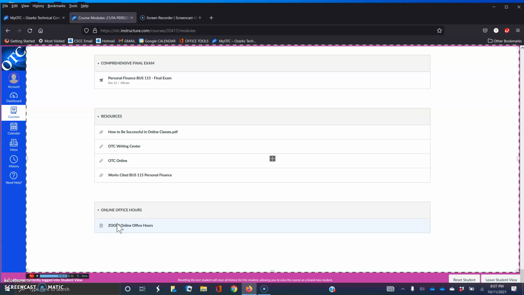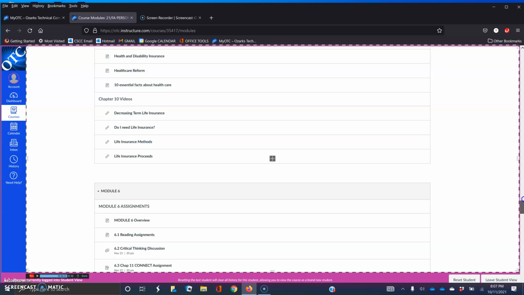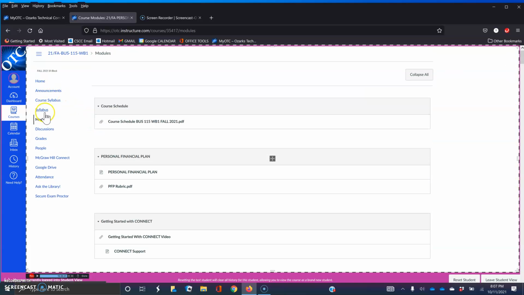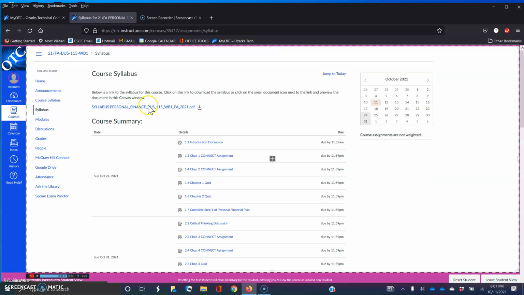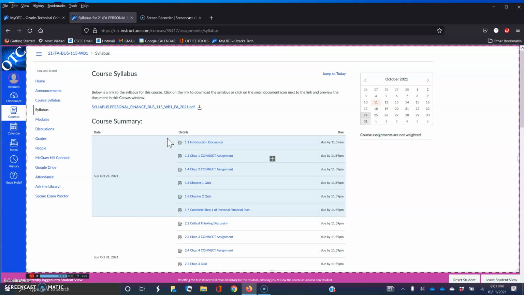Oftentimes it's much more convenient, especially if multiple emails are involved in trying to explain a question that you might have. There's another area up here that you might find useful. Let me go all the way back up to the top here. Here in the syllabus, you click on that link, and by the way, you can print the syllabus if you like. Here's a link to print a hard copy. But there's a course summary in here. It lists all the assignments and their due dates. So you might find that useful to keep track of when assignments are due.